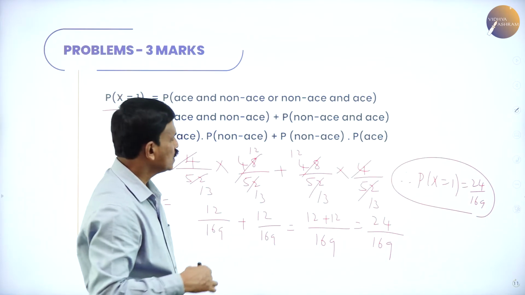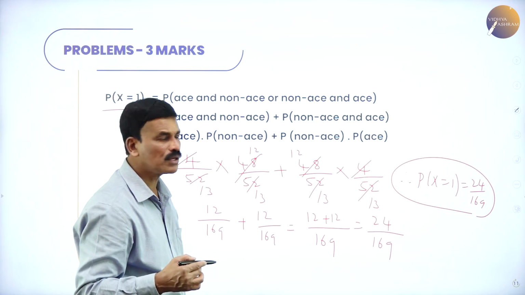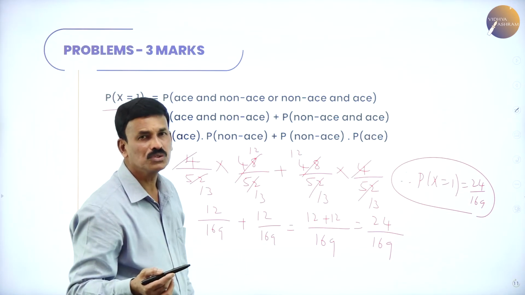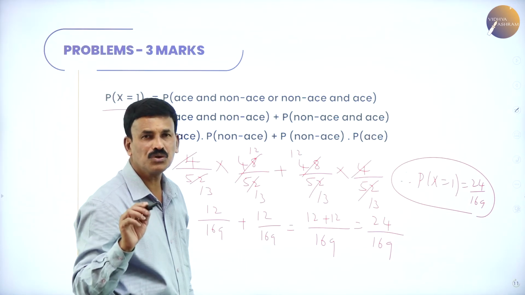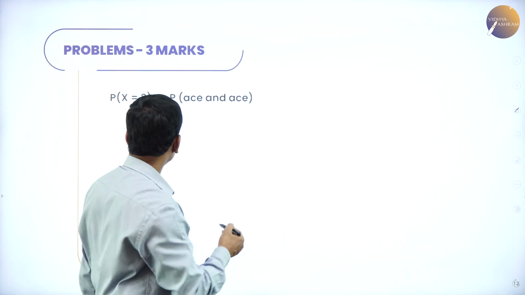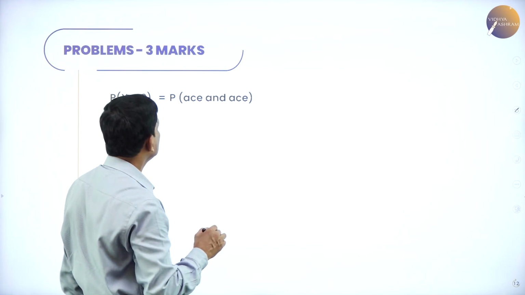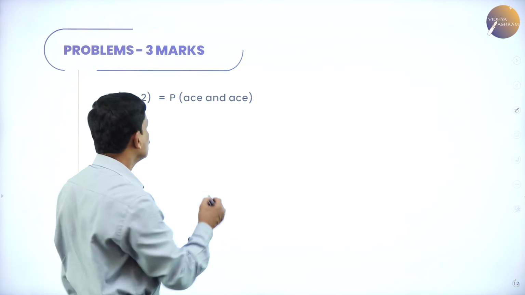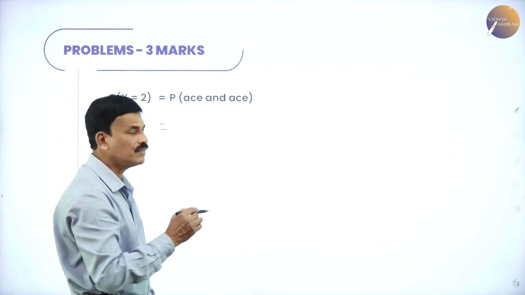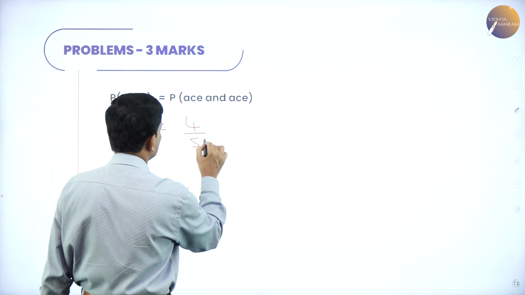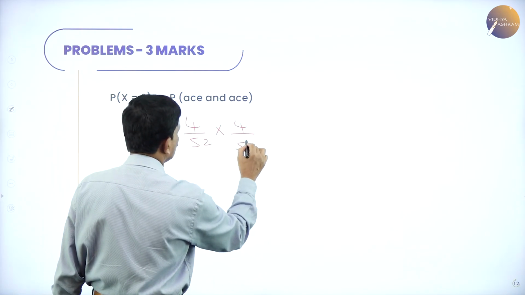Hope you followed. Now come to the third case. What is the probability of x equal to 2? Since there are 3 events, 0, 1 or 2, probability of x equal to 2 means probability of ace and ace. The number of aces is 4, so 4 divided by 52 into 4 by 52.